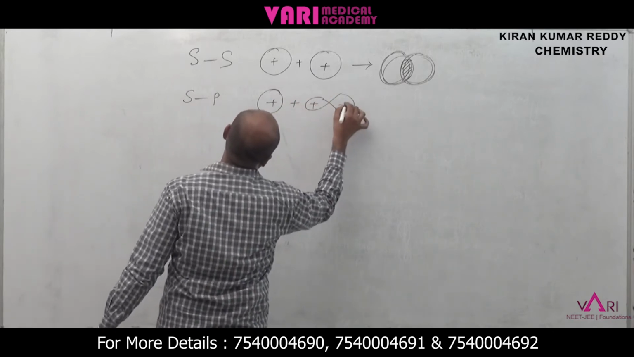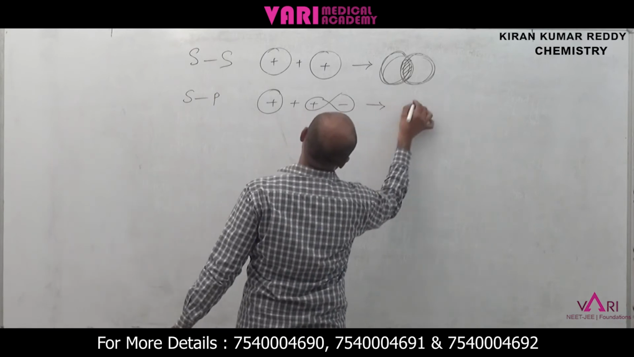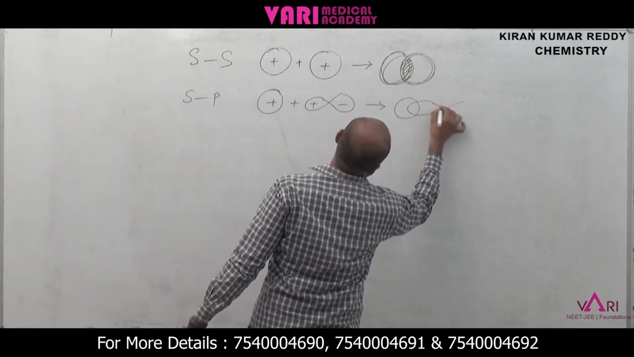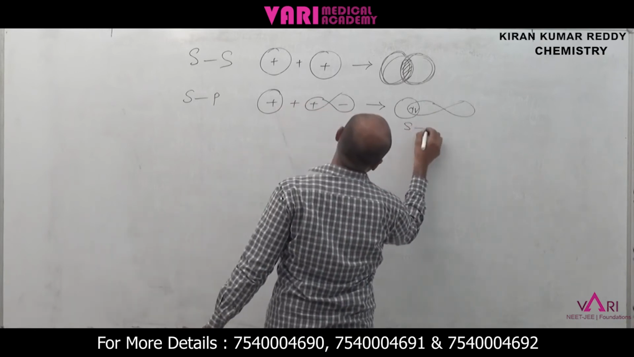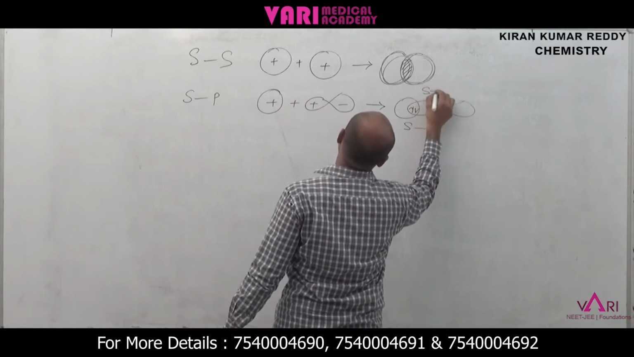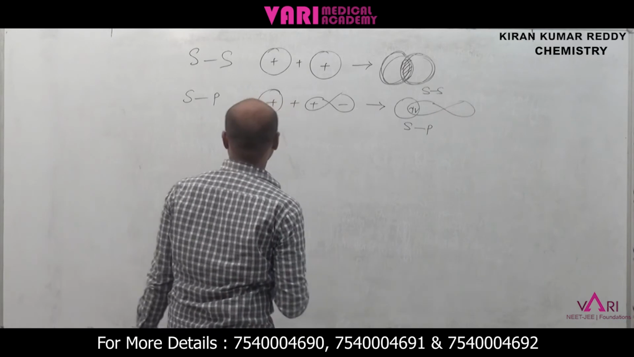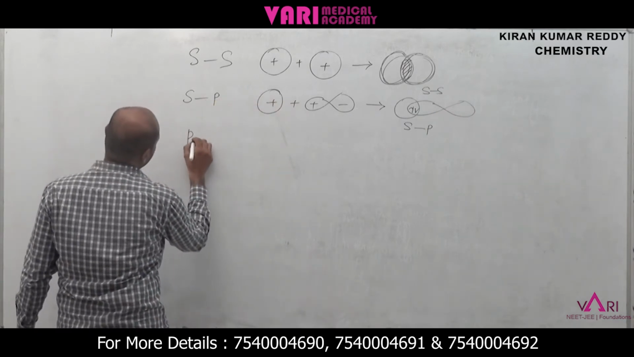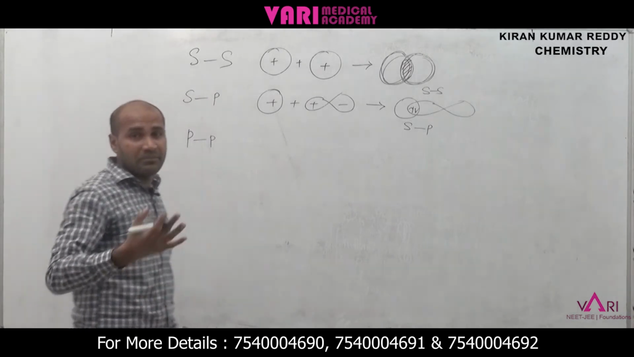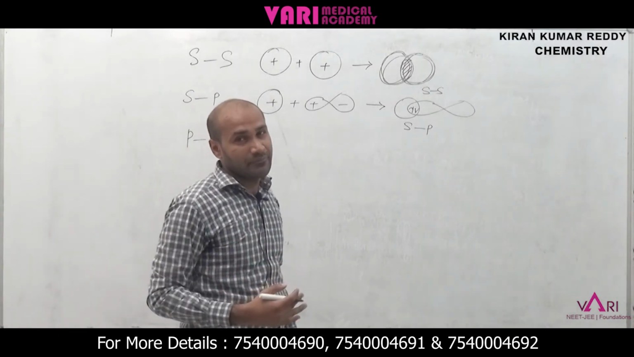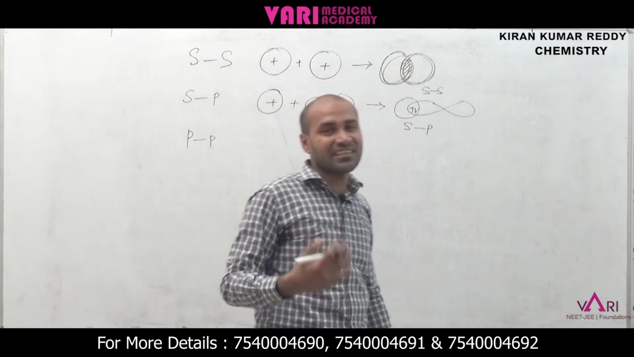This one has a plus and minus. This one is the SP mixing, this one is the SS mixing, and the next one is the PP mixing. Actually PP mixing means PX mixing, PY mixing, PZ mixing, because the orientation of the orbitals is different.